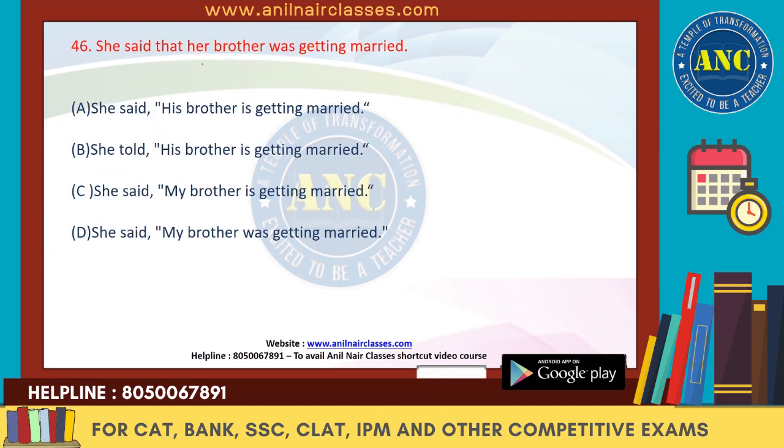Next one, she said that her brother was getting married. So "she said" will be there, and after "she said" we have to put the comma. "Her" depends upon "she", right? So her brother, if I make it as the subject, it should be "my brother was" will change to "is getting married". So she said his brother, no, it cannot be his brother. So the B will also go because of the "his brother". We'll remove A and B.